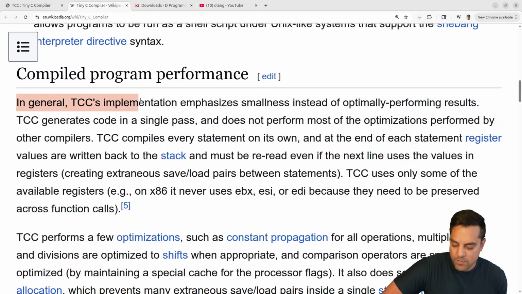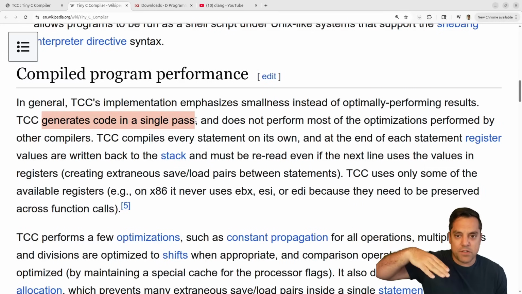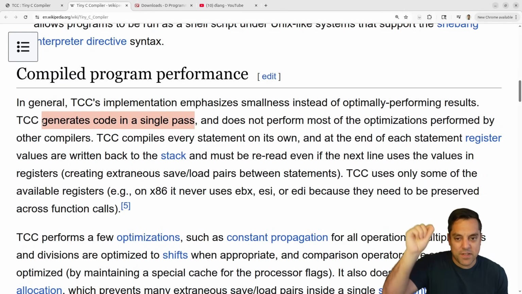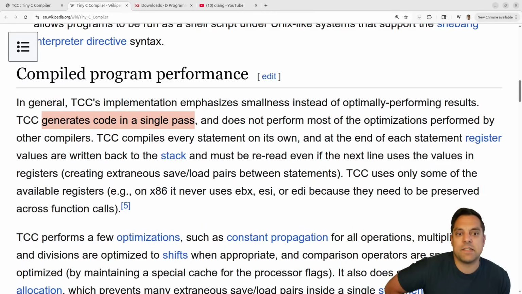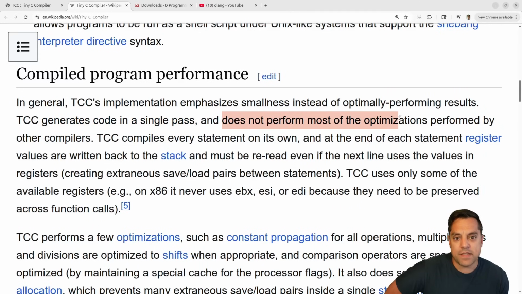How do we get the performance here? I mean, let's see. So we optimize the smallness to get the performance here. TCC generates code in a single pass. So again, that's going to be I think one of the big performance things, right? As soon as it's parsing your code, it's also generating the code, right? Maybe there is some intermediate form being generated in this single one time through, but it's basically saying, here's the line, okay, here's the assembly effectively. And that's how you can get your code generation much, much faster. But that's at the cost of maybe not performing all the optimizations. It is still performing some, which is cool. Which I saw down here, but anyways, that's the idea.